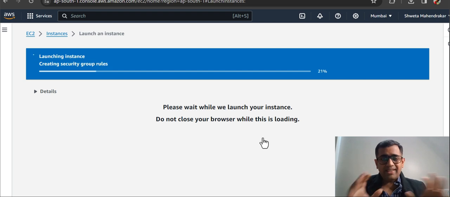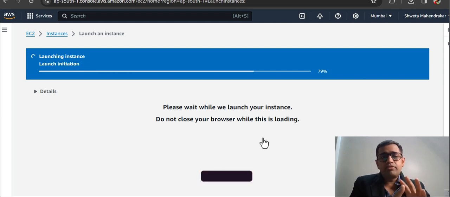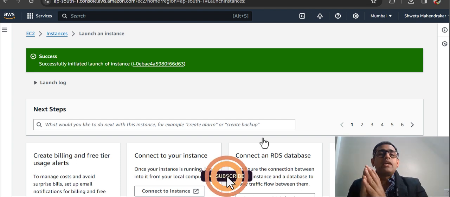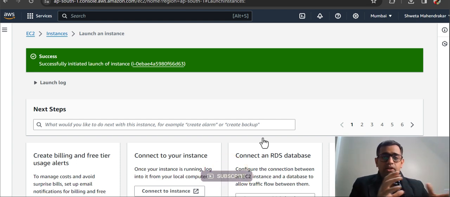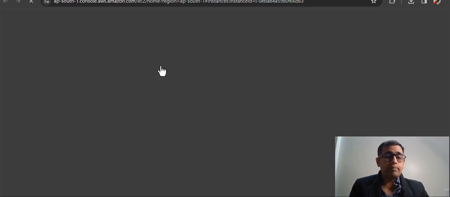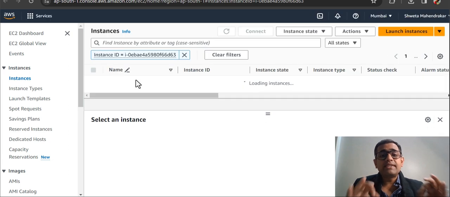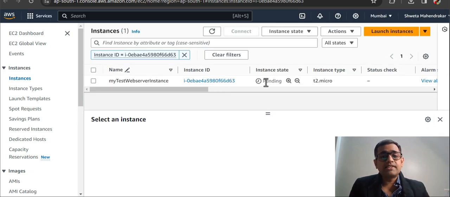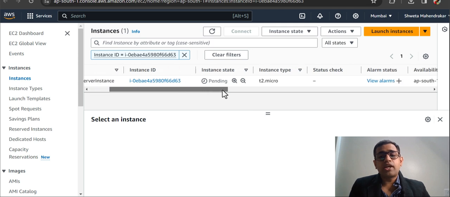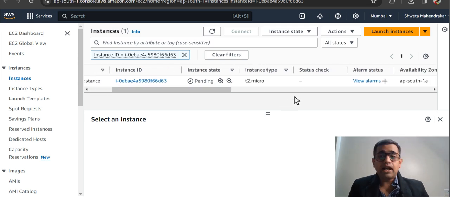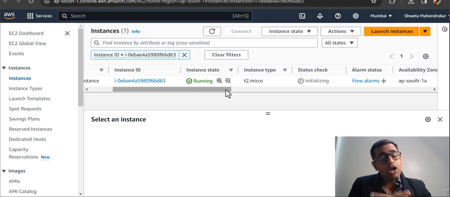Now launching the instance will take some time because it has to configure all of the things. It has to take the AMI, it has to provide the user data that we had provided, it has to configure all of them, and it will take some time, and I'll be back once the EC2 is launched. Let me just show you guys what I mean. So when I come to the EC2 instance launch page, if you see, the instance state is still pending, and then the status checks are also pending. We'll come back and see after the status checks have been shown green and the instance state is running. Till then, let's wait and see how this goes.